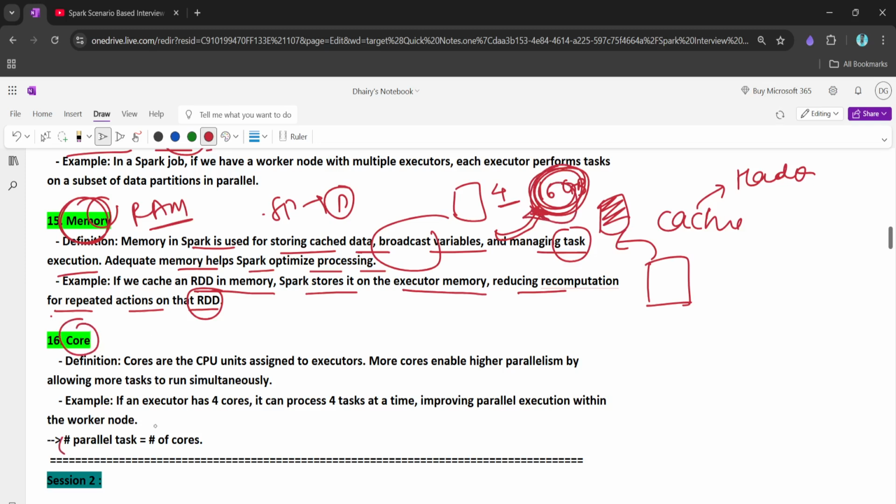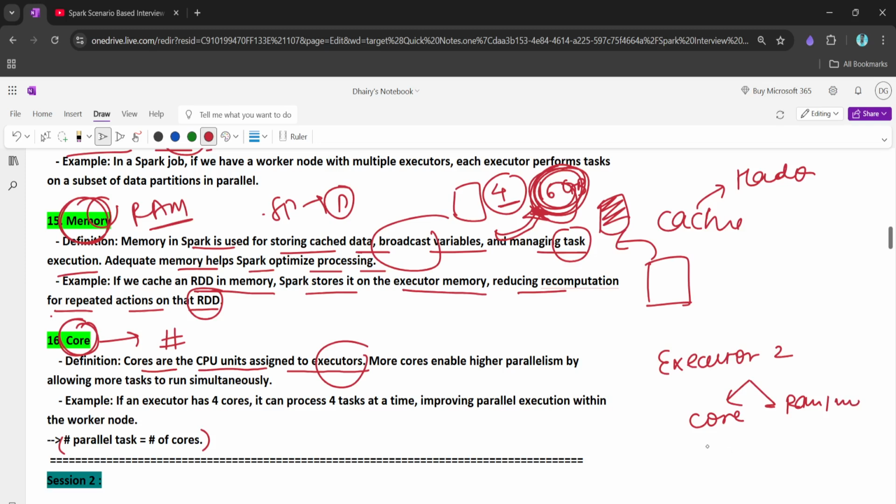And what is a core? I think this is also really important. The core basically tells how many parallel tasks we can execute, right? The cores are the CPU units assigned to the executor. So as I mentioned, an executor has two things: one is core, second is RAM or memory, right? If we say that the executor has 4 cores and 16 GB of memory, that means 4 tasks can be done in parallel. So the parallelism is nothing but the number of cores, right?